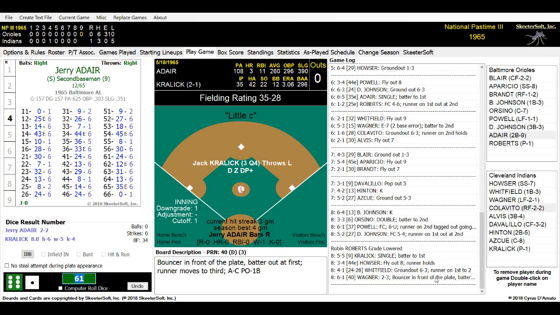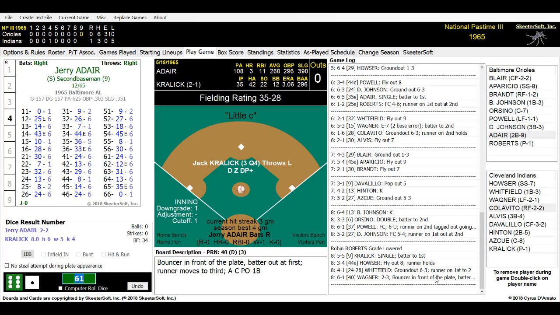No runs, 1 hit, 1 runner left on base. That was only the 3rd Cleveland hit of the entire game, just so you know. We are in the top of the 9th inning. Kralik is on the mound. He is throwing a shutout. 6 hitters so far. Due up is Jerry Adair, a pinch hitter for Robin Roberts and Paul Blair. The Orioles are trying to get in there.